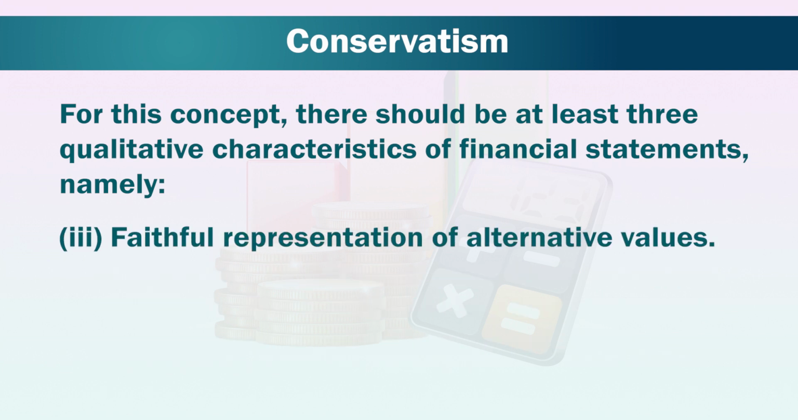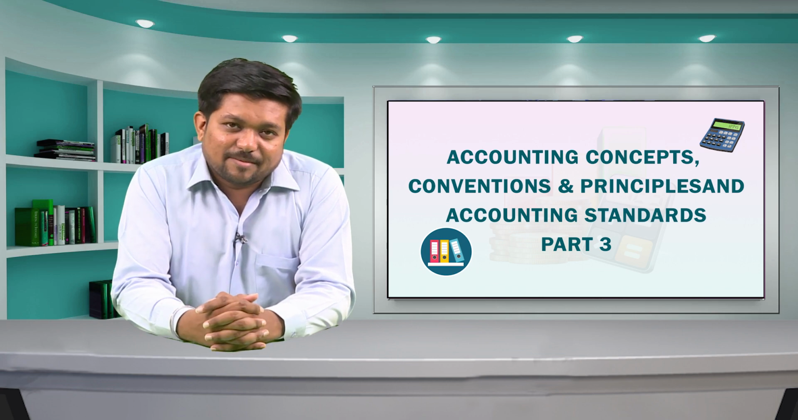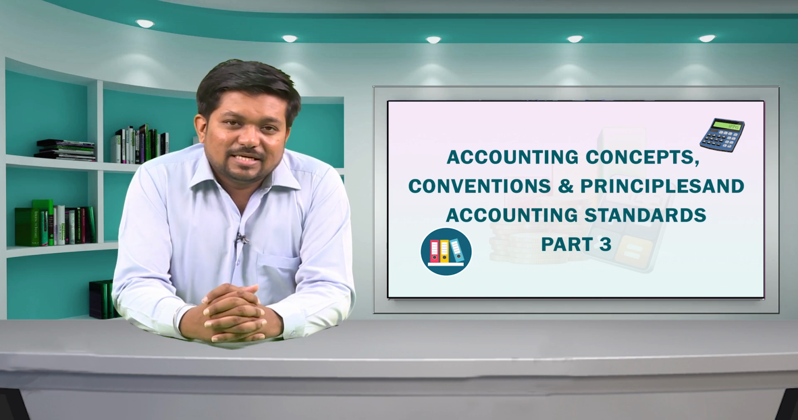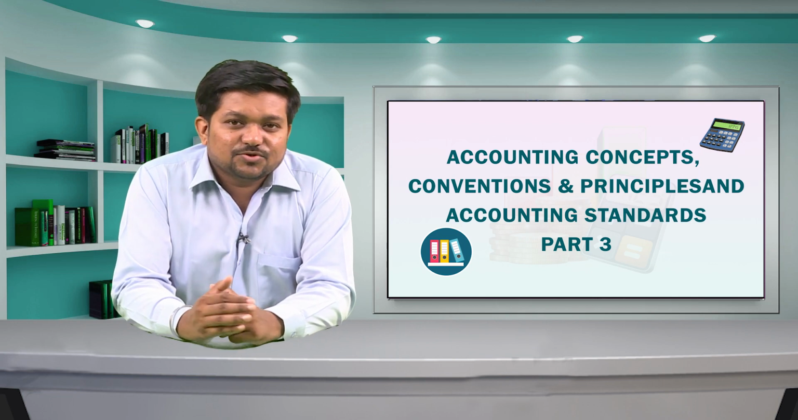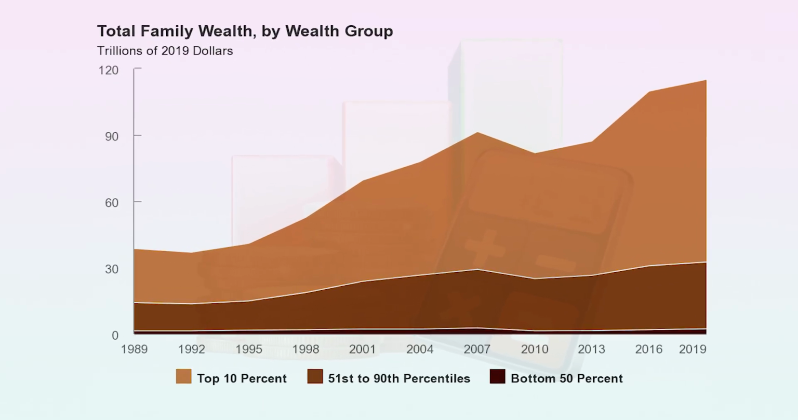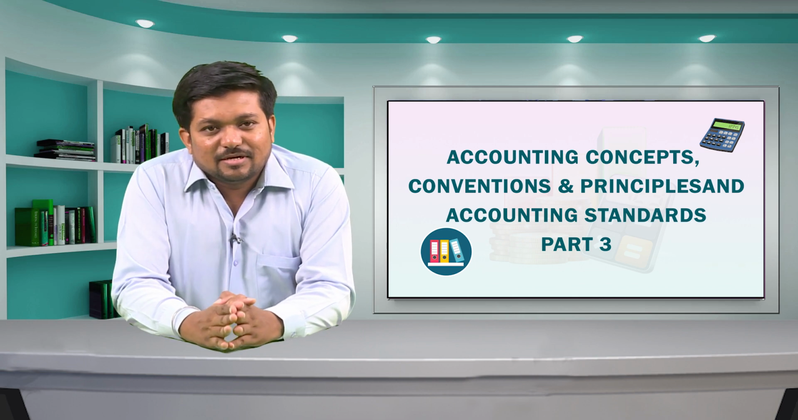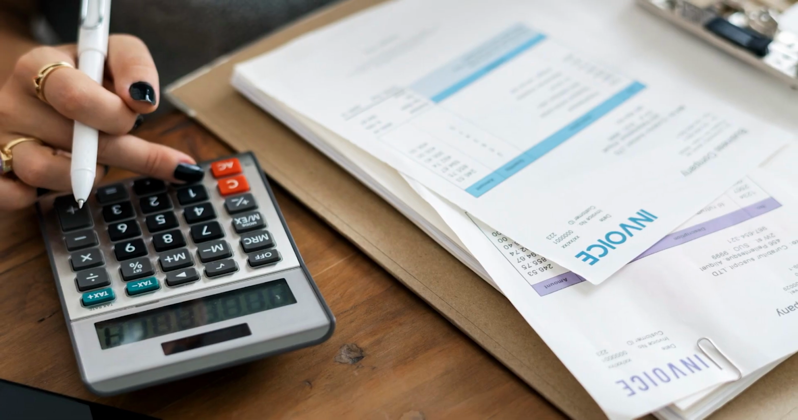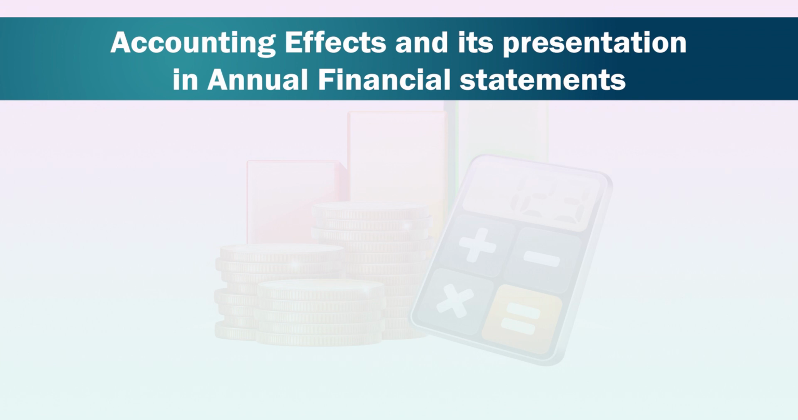Number 3, faithful representation of alternative values. There are some different views about this concept. Many accounting authors, however, are of the view that conservatism essentially leads to the understatement of income and wealth and should not be the basis for the preparation of financial statements. But this concept has its own positive role in the accounting system. Now let us see the accounting effects and its preparation in annual financial statements.